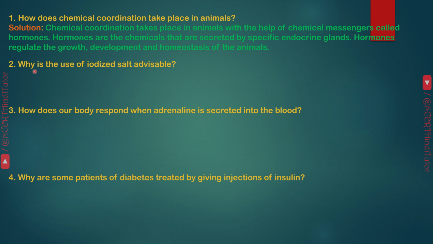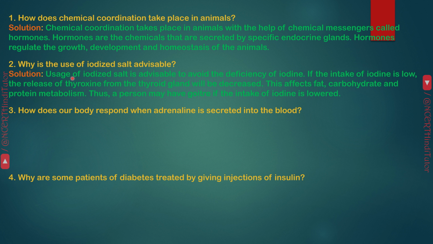Question 2. Why is the use of iodized salt advisable? Answer. Usage of iodized salt is advisable to avoid the deficiency of iodine. If the intake of iodine is low, the release of thyroxine from the thyroid gland will be decreased. This affects fat, carbohydrate, and protein metabolism. Thus, a person may have goiter if the intake of iodine is lower.